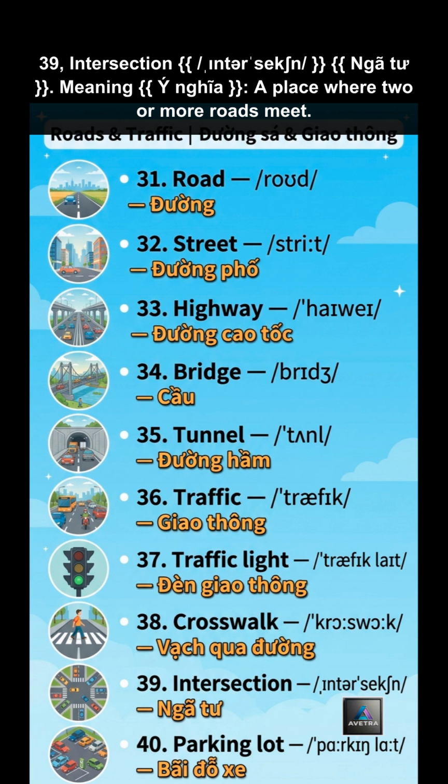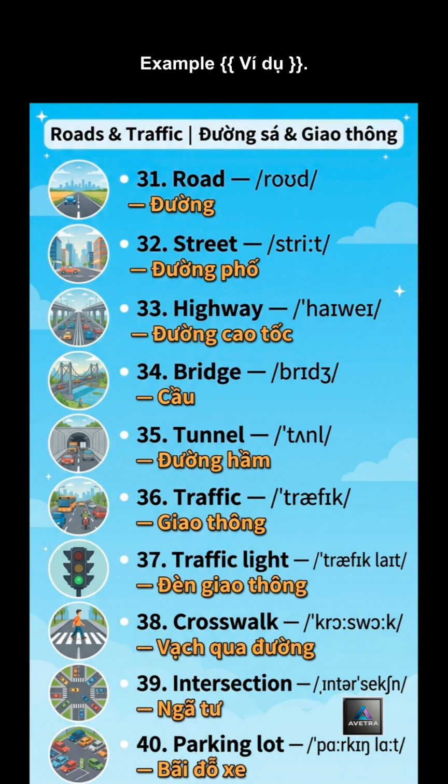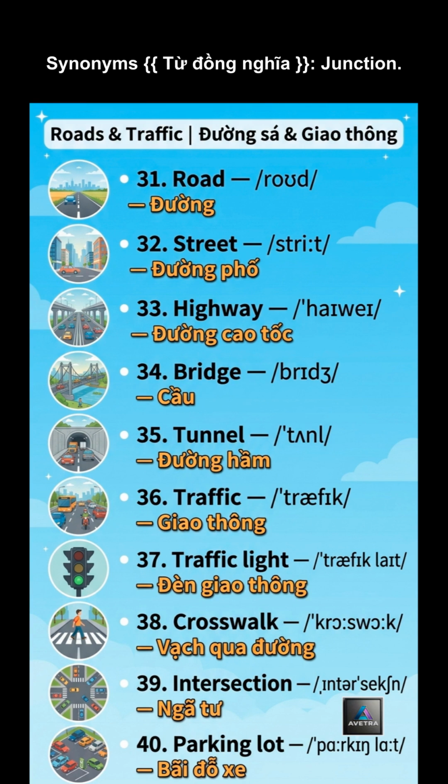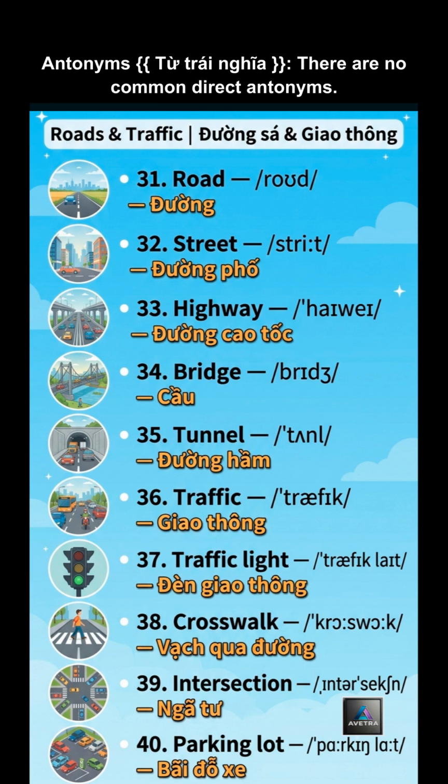39. Intersection. Meaning, a place where two or more roads meet. Example: turn left at the intersection. Synonyms: junction. Antonyms: there are no common direct antonyms.